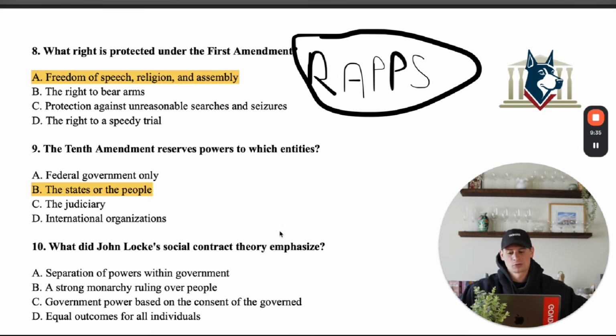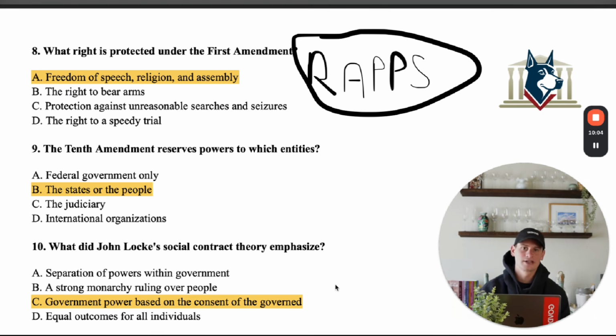A is separation of powers within government. Okay, it's a good idea, but we also just talked about who had the idea of separation of powers, and that is Montesquieu, not John Locke. B, a strong monarchy ruling over people. A lot of times this will never be the answer, especially if you're studying American civics. That's kind of like the antithesis of the whole entire discipline in social studies, right? Having a strong monarchy that rules over the people. So the answer here is going to be C, government power based on the consent of the governed.